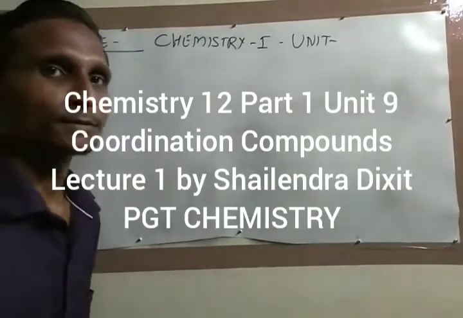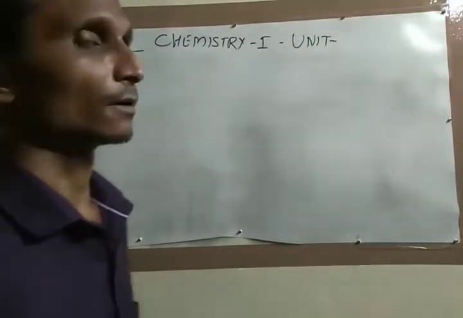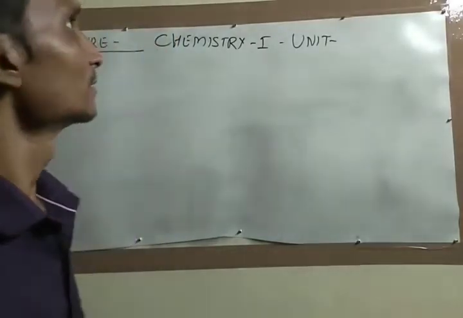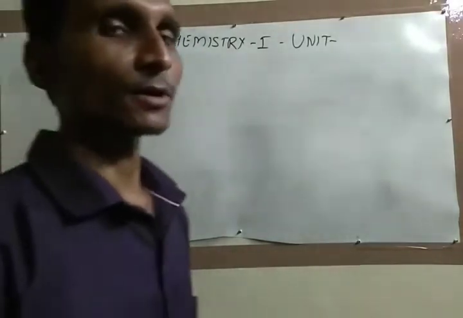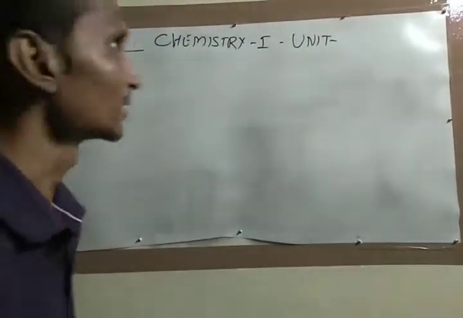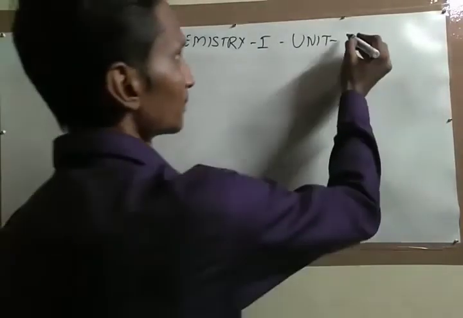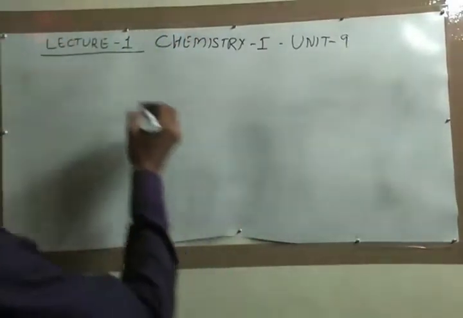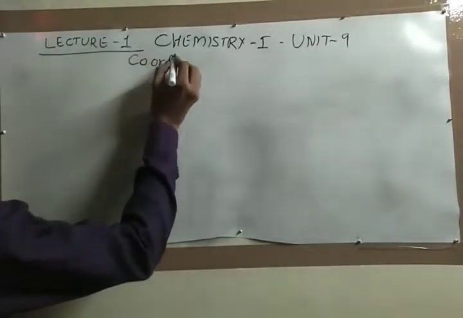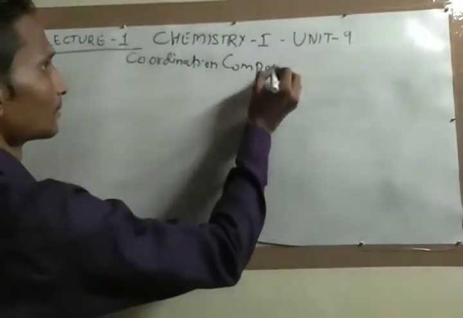Hello students, today we are starting the unit of chemistry, that is Unit number 9, which is Coordination Compounds. So let's begin our lecture number 1, Unit number 9, and the name is Coordination Compounds.